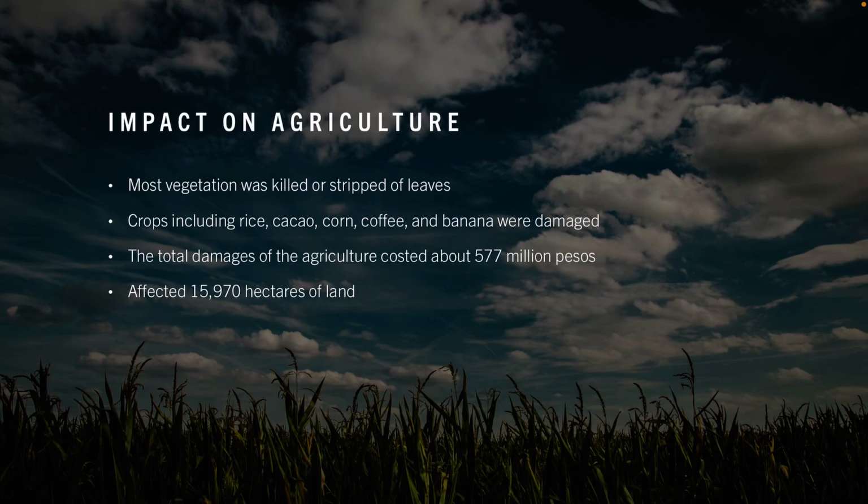The next great impact that the eruption had was on agriculture. After the eruption, most vegetation was killed or stripped of leaves. Among these were crops such as rice, cacao, corn, coffee, and banana. The total damages cost about 577 million pesos and affected about 15,970 hectares of land. The pollutants greatly affected the livelihood of plants because they can slow down their growth and also make them lose their color.